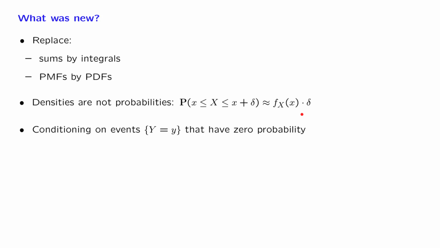As a consequence, conditioning on an event of this form is tricky. But we did find a way to get around this difficulty by first defining a conditional PDF algebraically and then defining conditional probabilities by integrating the conditional PDF. One new concept that we did introduce was the concept of the cumulative distribution function. We did not use it much, but it is a convenient way of describing probability distributions in general, and we will see some uses later in this course.